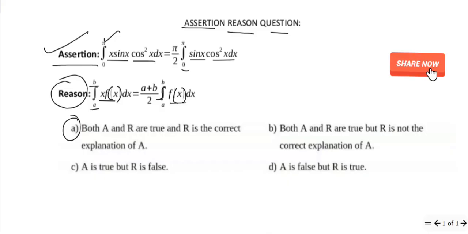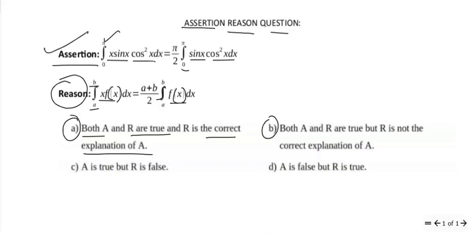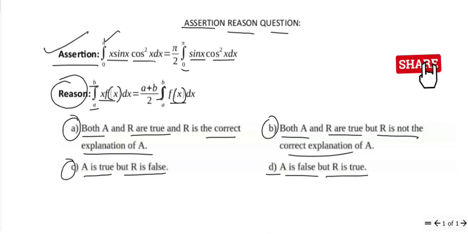In the first option they are mentioning both A and R are true, and R is the correct explanation of A. When it comes to B, they are telling us both A and R are true, but R is not the correct explanation of A. Whereas C, A is true, but R is false. For D, they have given A is false, but R is true. So first we'll give a try for the assertion. We'll see whether it's true or false.